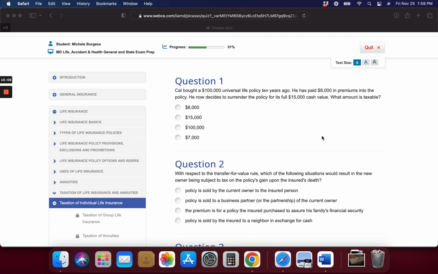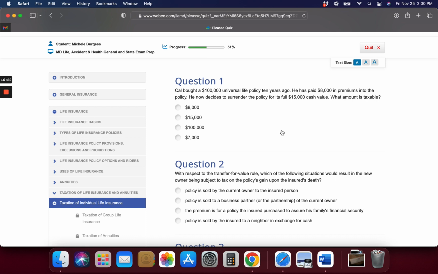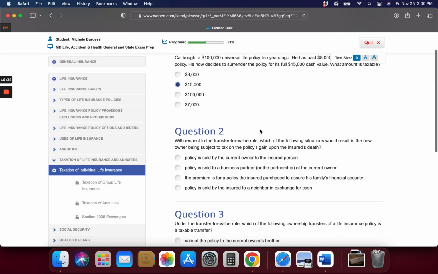Okay, Cal bought a $100,000 universal life policy. He's paid $8,000 in premiums. He now decides to surrender the policy for the $15,000 cash value. What amount is taxable? It's either 8 or 15. Maybe 15. I don't know. We'll see. I'm going to put 15, but it could be 8.